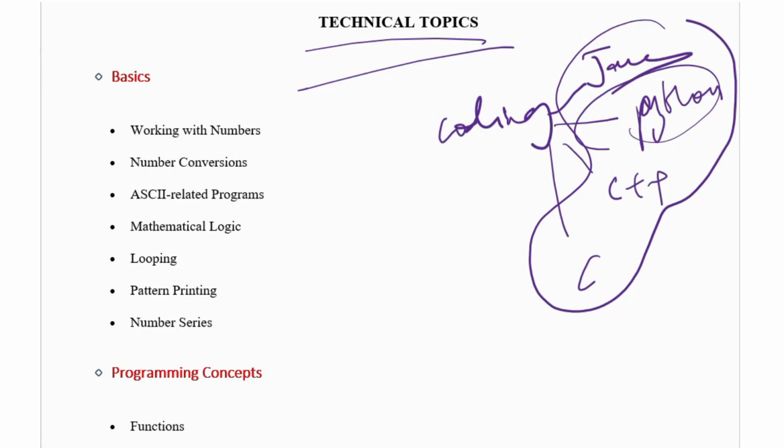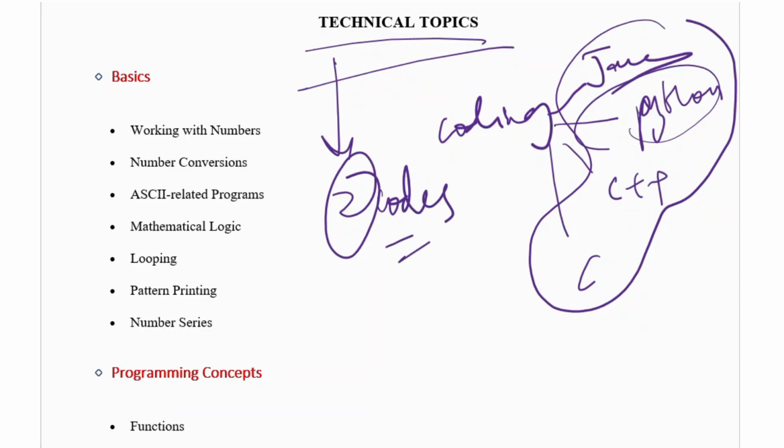If you maintain indentation properly, then you can easily complete and execute the code. So in the technical topic there will be 2 codes, you have to execute 2 codes, or you can execute partially also. Okay, so in coding, Java, Python, C++ and C are there.